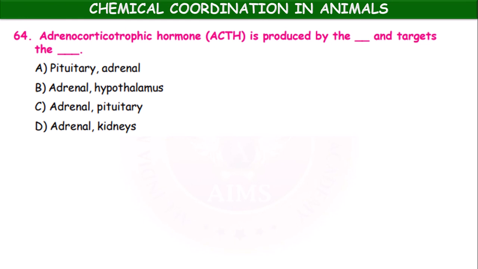Adrenocorticotropic hormone is produced by the dash and targets the dash. It is produced by the pituitary and targets the adrenal gland, okay. So which is the correct option? The first option.